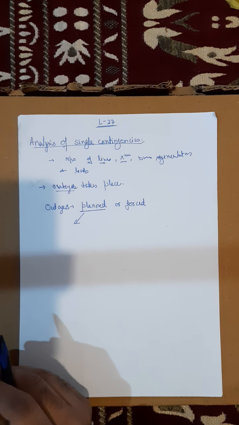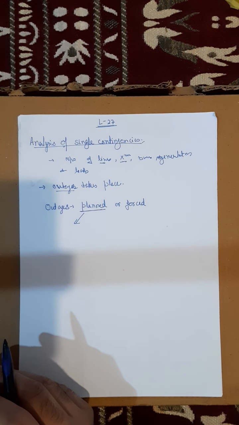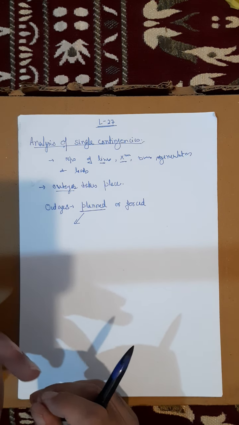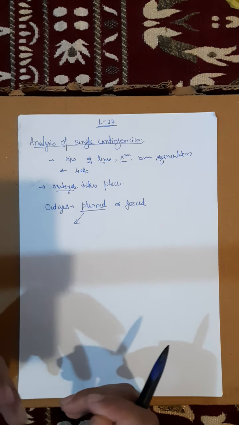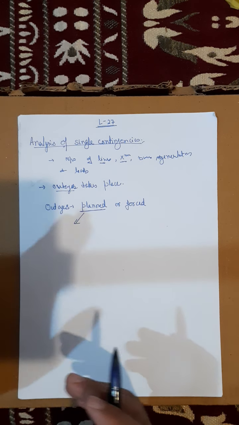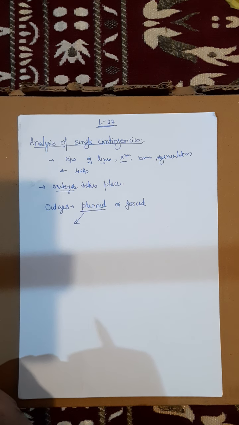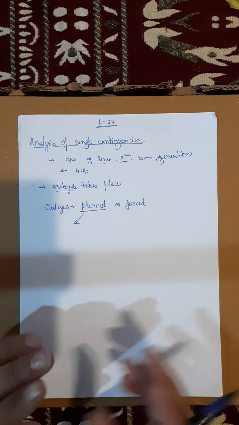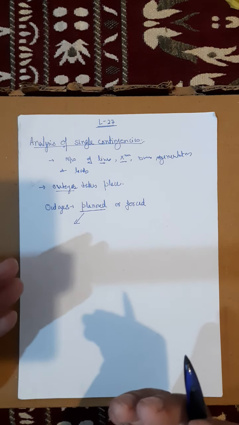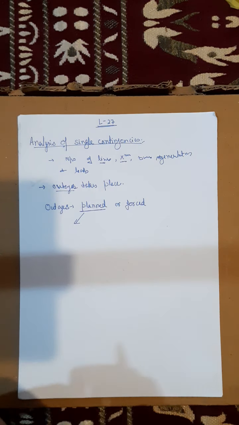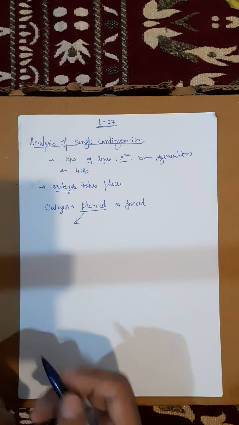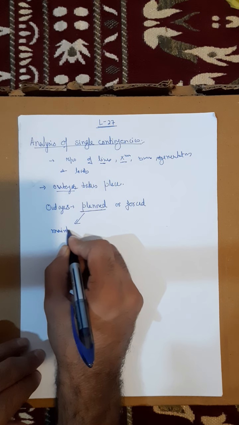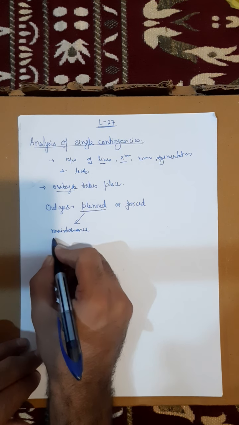Suppose this is a transmission line and we want to go for some maintenance work or servicing. Suppose we are going for maintenance of a particular transmission line, or we want to service a particular transformer. At that time we intentionally take that transformer or transmission line out of the circuit for maintenance purposes. That is called a planned outage.